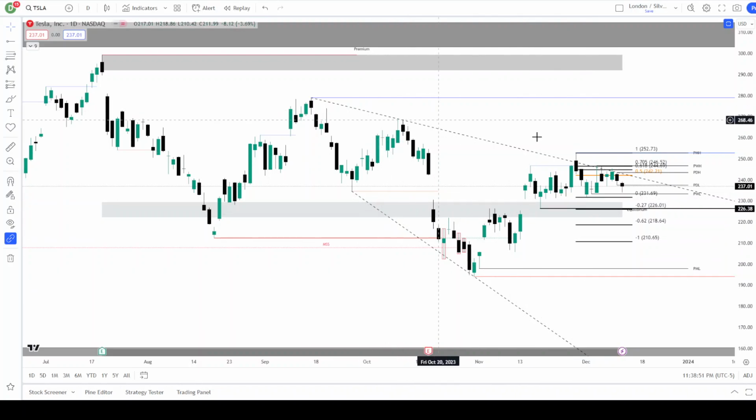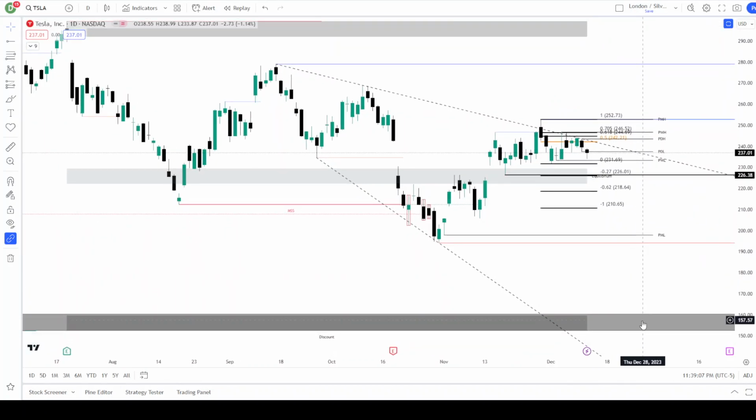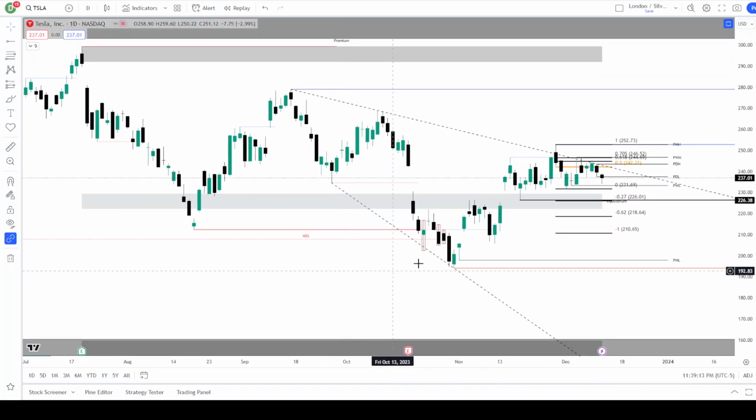We have this megaphone pattern using our auto trend line indicator. Not too concerned. What I do notice is that this continues to offer resistance, but this aggressive sloping bearish support, I don't think we're going to dump all the way down. If we did dump much further, we'd be looking to come down to this order block, but we're nowhere close to that, so it's irrelevant at this point.